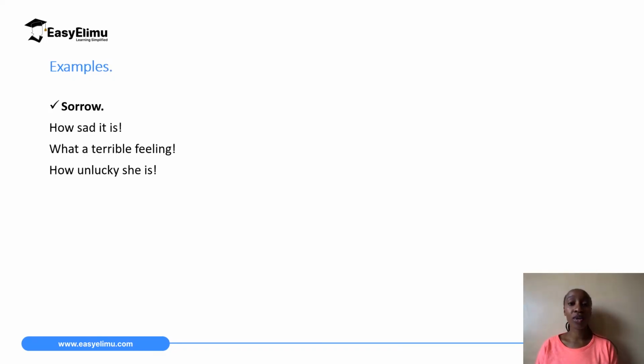So we can look at a few examples that are expressing these different emotions. For example, if you want to express sorrow, you can say, "How sad it is!" "What a terrible feeling!" "How unlucky she is!" Those are examples of sentences that are showing sorrow. Remember, exclamative sentences will end with an exclamation mark.